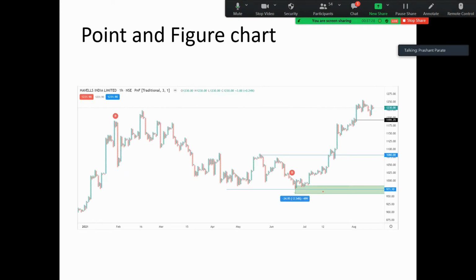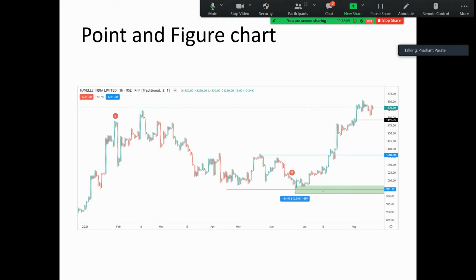Then here is one very interesting chart, the point and figure chart, and the point and figure chart is an integral part of Wyckoffian analysis. Here in accumulation there are 3 laws in Wyckoff. One is the law of supply versus demand, another law is cause and effect, and the third law is effort versus result. So supply and demand can be very well seen from the candlestick chart. Effort versus result can be seen from bar charts. Volume spread analysis is the tool for identifying that. And cause and effect is a